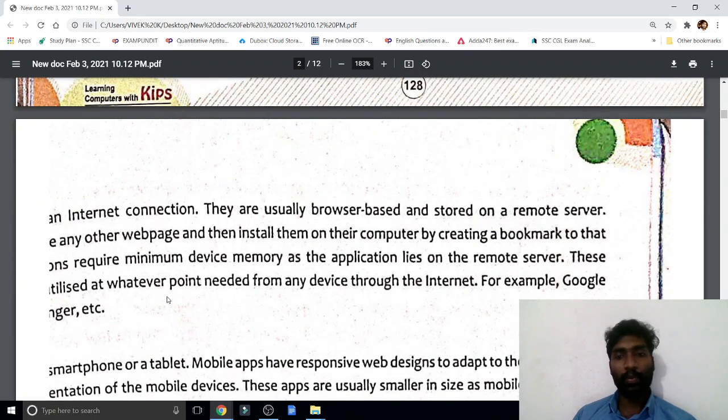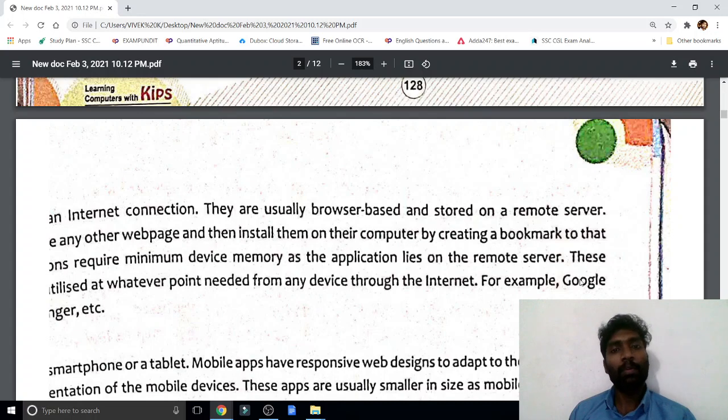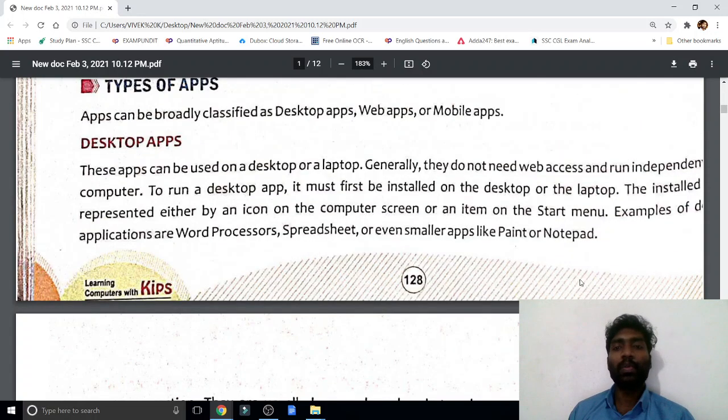Here they have given a few examples. If you want to open the Google website without internet, can you open it? No. So there are a few applications that we cannot open or use without internet.